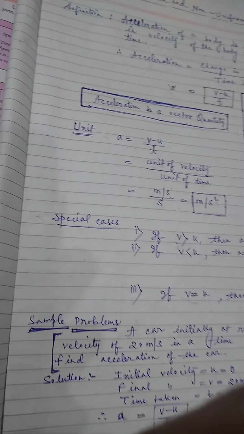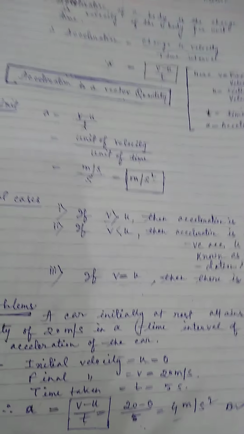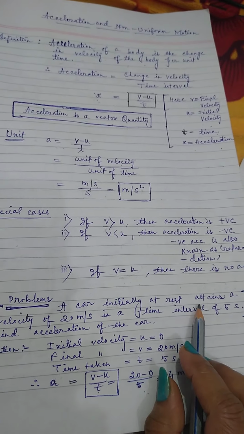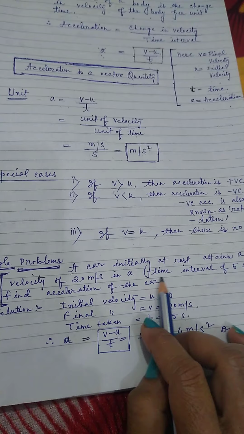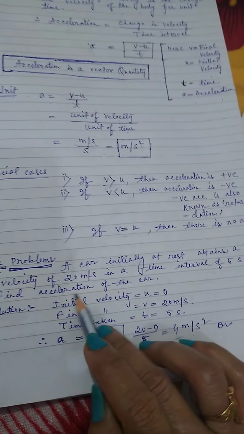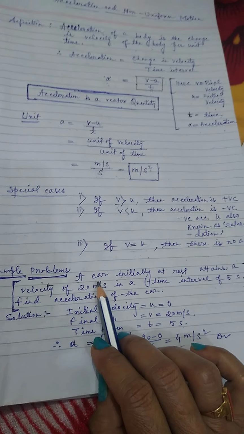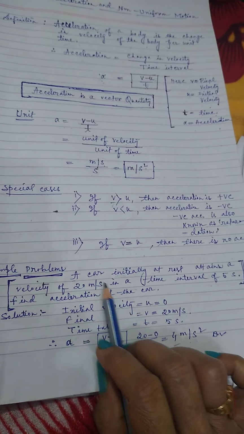Now let me come to some sample problems. First problem: a car initially at rest attains a velocity of 20 meter per second in a time interval of 5 seconds. Find the acceleration of the car. At first you have to collect the data from the given question.